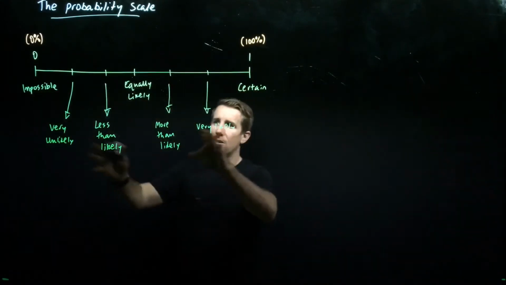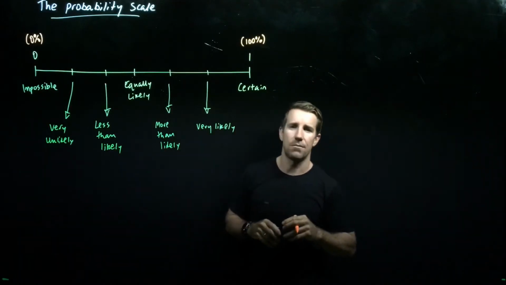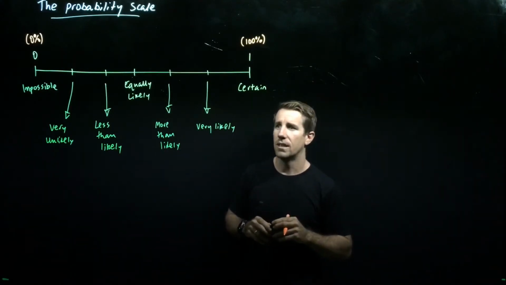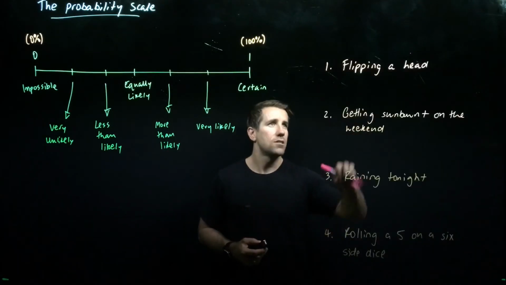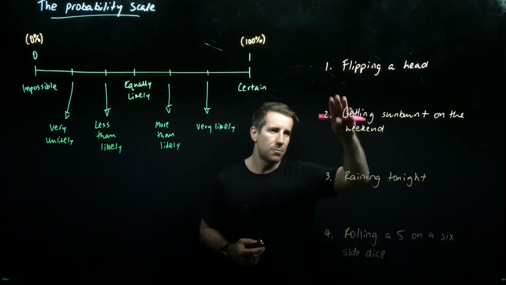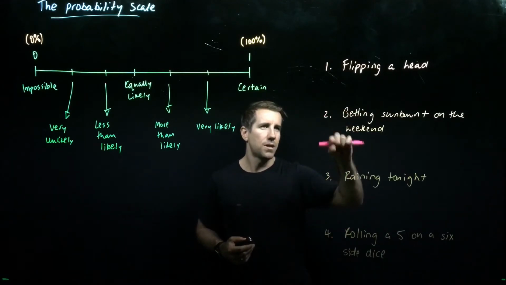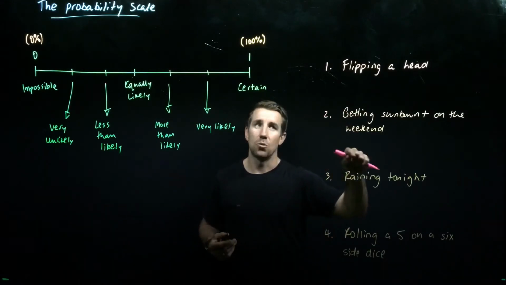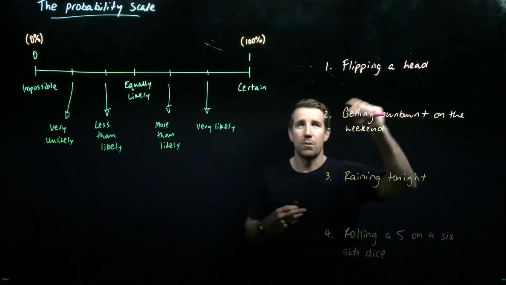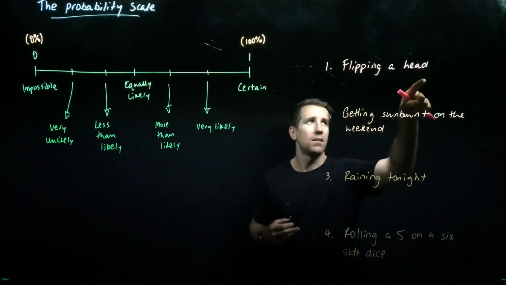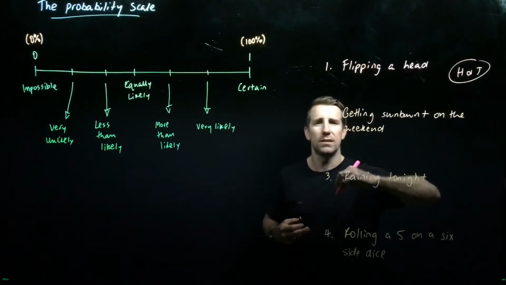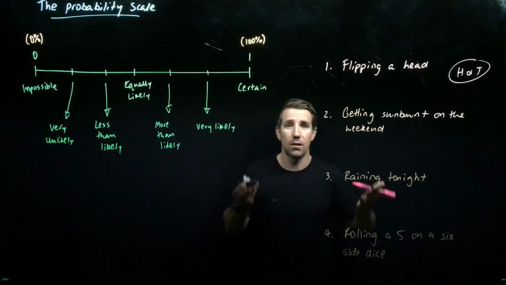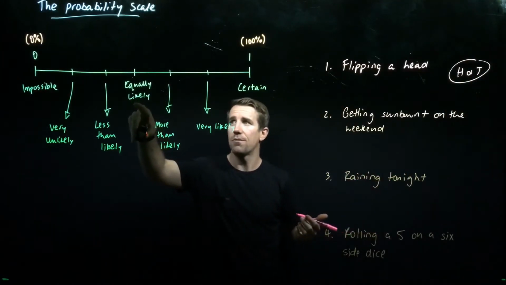So this terminology here, we're going to now go and apply it to some events over on the right hand side here, and we'll go from there. Here on the right hand side we've got 4 different events. Now it's important to remember that we can't apply an exact probability to all events. However, some we can. So if we look at flipping a head, we know that we've got the options of a head or a tail on a coin. So we've got 2 events. They're both equally likely of occurring. So that would fit exactly here.